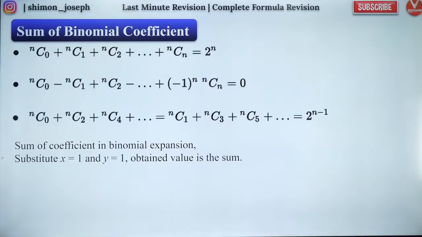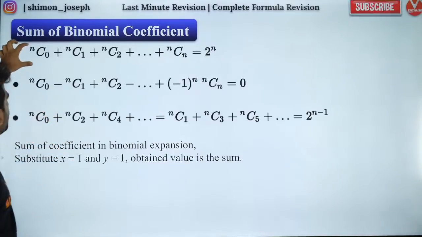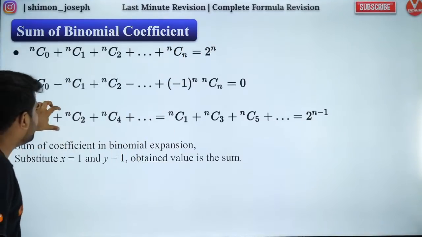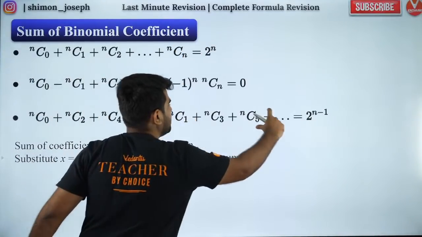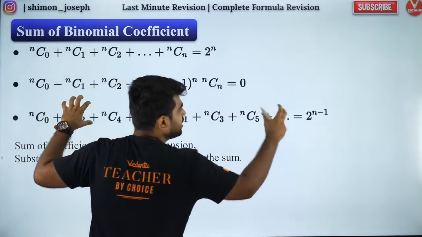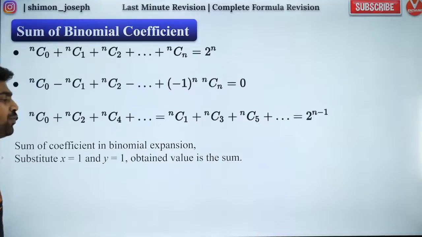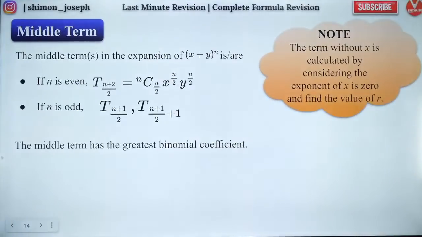Okay. So people, this one I have already told you. I hope you're all clear. So the total sum of all the binomial coefficients is 2 power n, and sum of even coefficients and odd coefficients are equal. Even coefficient is 2 power n minus 1. Odd coefficient is 2 power n minus 1. I hope you're aware of it. So let's move forward. Let's move to the next one.